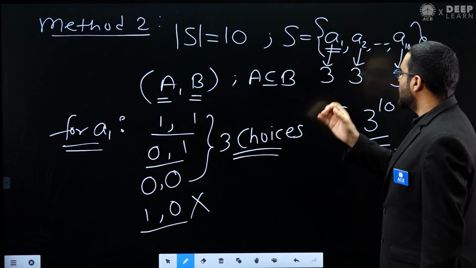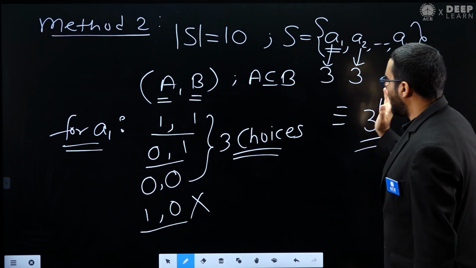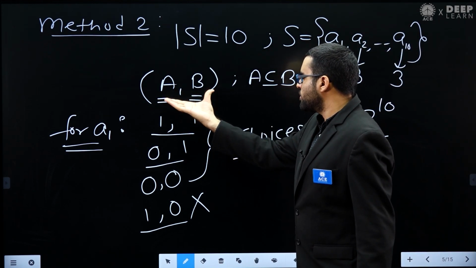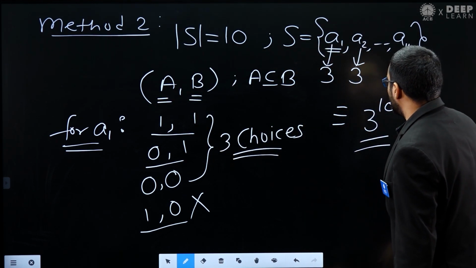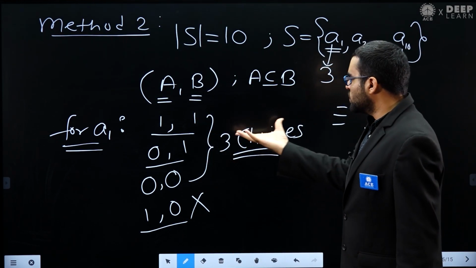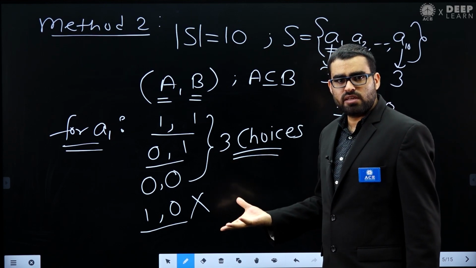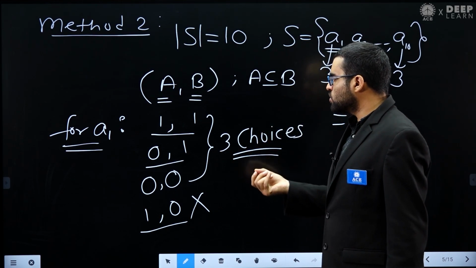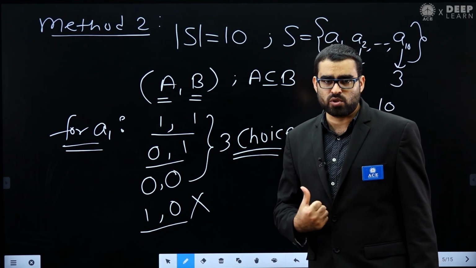For each element I have three choices. So how many pairs of the type A, B can I make? That will be 3 power 10. So this is method 2. You can see this is a very easy method, and also a very useful method.